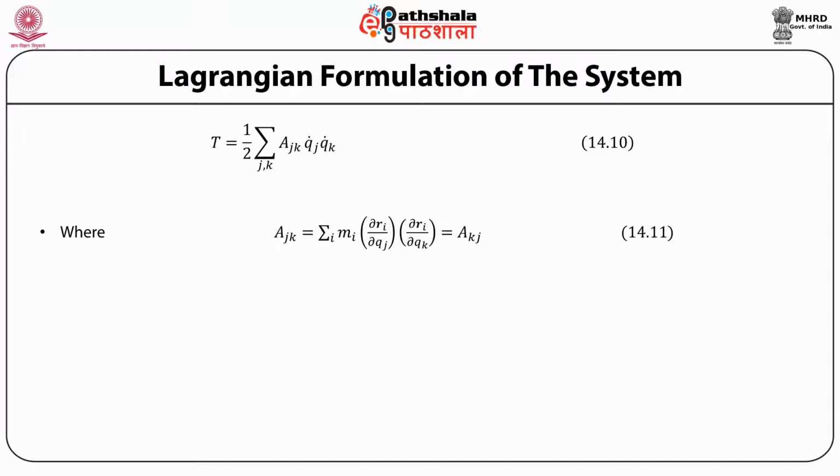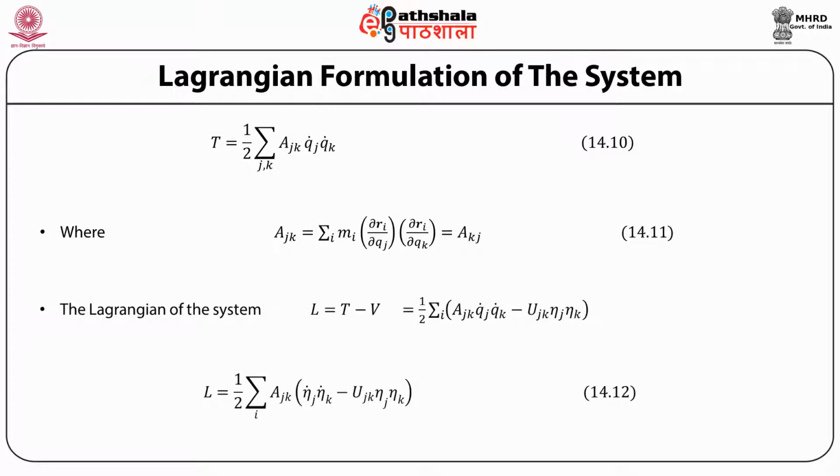So a jk is equal to a kj, and it is given by sigma over i m i, d r i by d q j, into d r i by d q k. The Lagrangian of the system can now be written very easily as L equal to T minus V, and the Lagrangian is then half sigma over jk of a jk eta j dot eta k dot minus U jk eta j eta k.